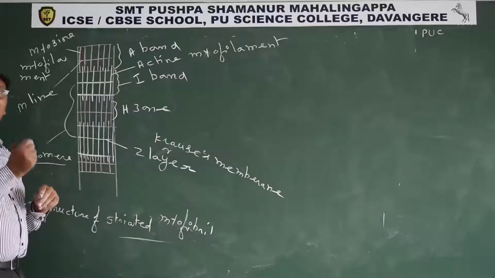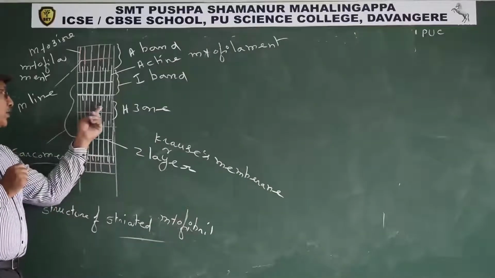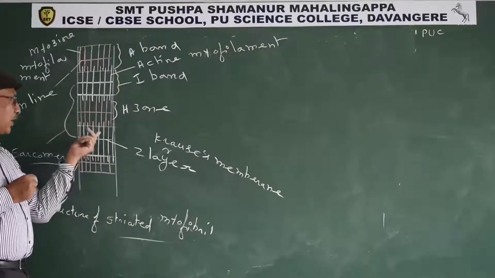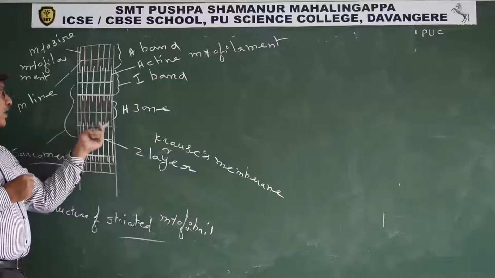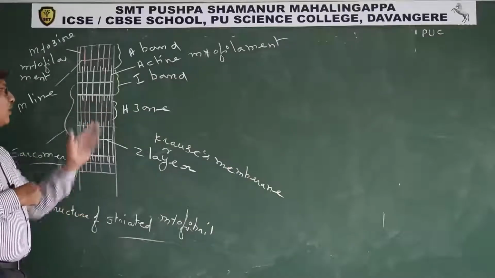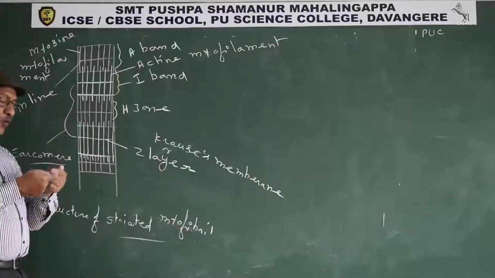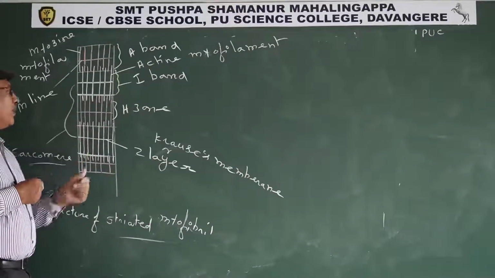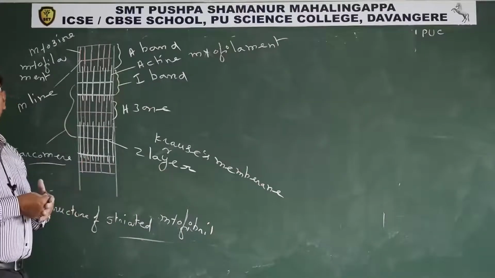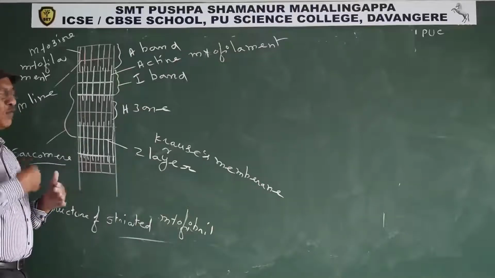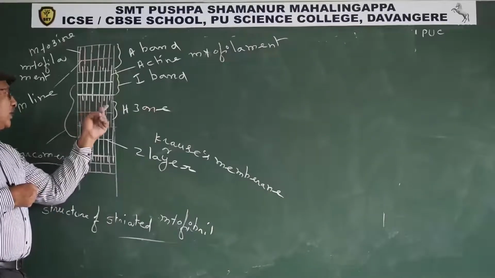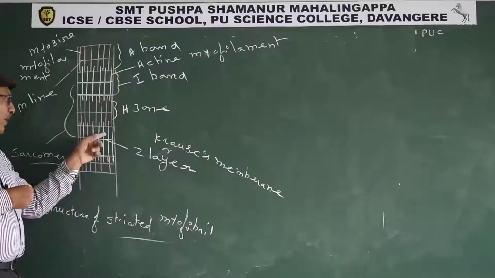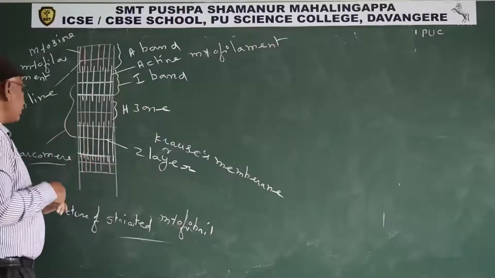Actin filaments are also known as thin filaments. The H zone contains only thick filaments. That's why the H zone is thick when compared to the I band, and thin when compared to the peripheral part of the A band. The peripheral part contains both thin and thick filaments, so it is the thickest part.